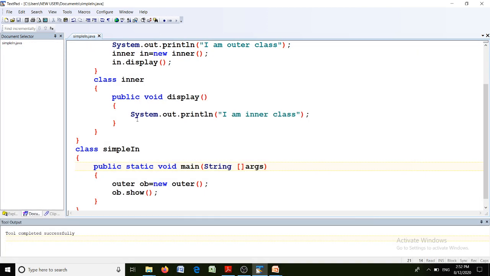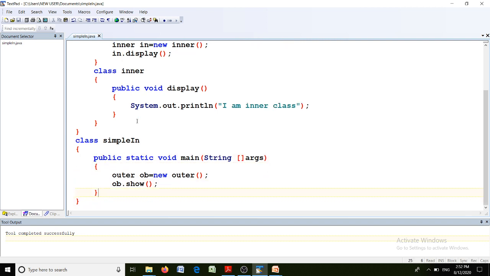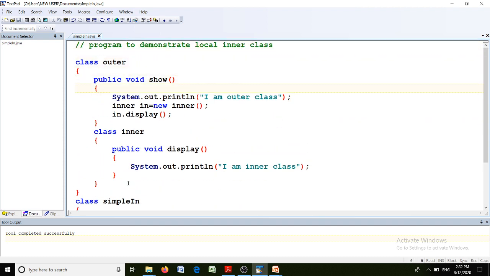So have you understood? See here, our program execution will start from the main class simple in. Next we jump to the method main. In the main method the object OB is created, then the statement OB.show is executed. The control is passed to the show method, public void show. System.out.println, this message will be displayed. After it, create an object of the inner class in.